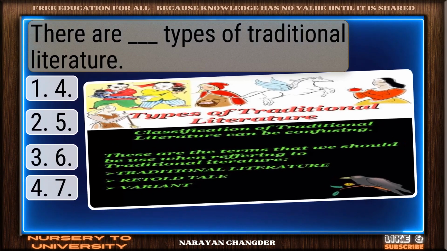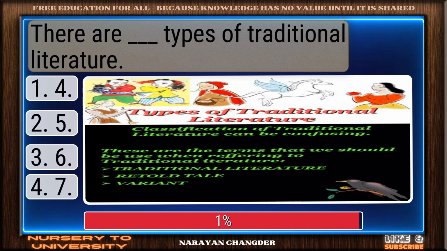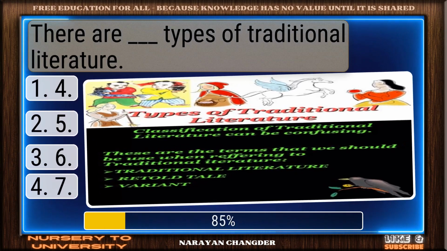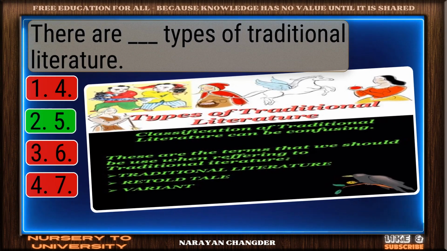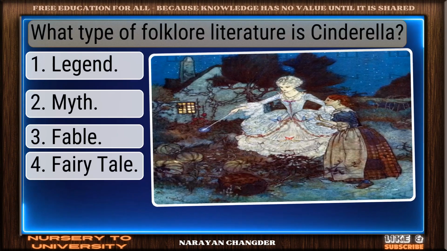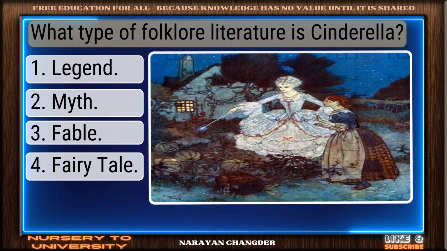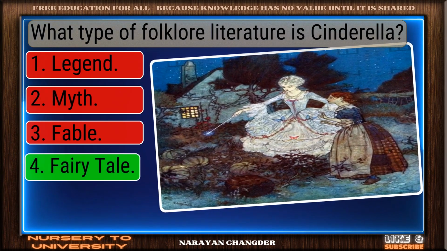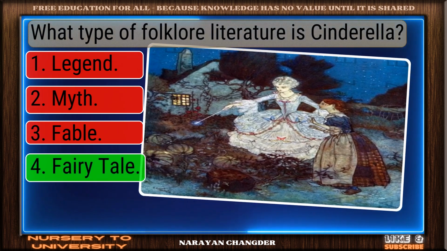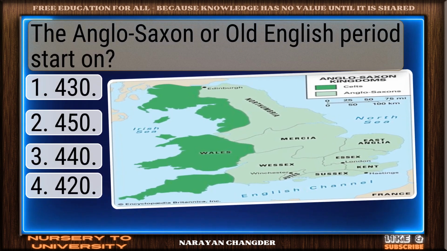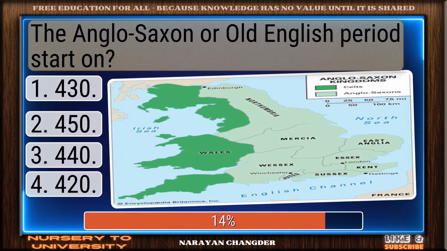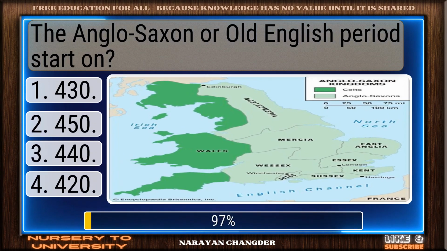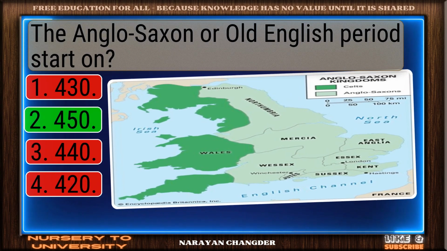There are dash types of traditional literature. Correct response. 5 is accurate. What type of folklore literature is Cinderella? Valid point. Fairy tale is true. The Anglo-Saxon or Old English period starts on... Excellent. 450 is well reasoned.